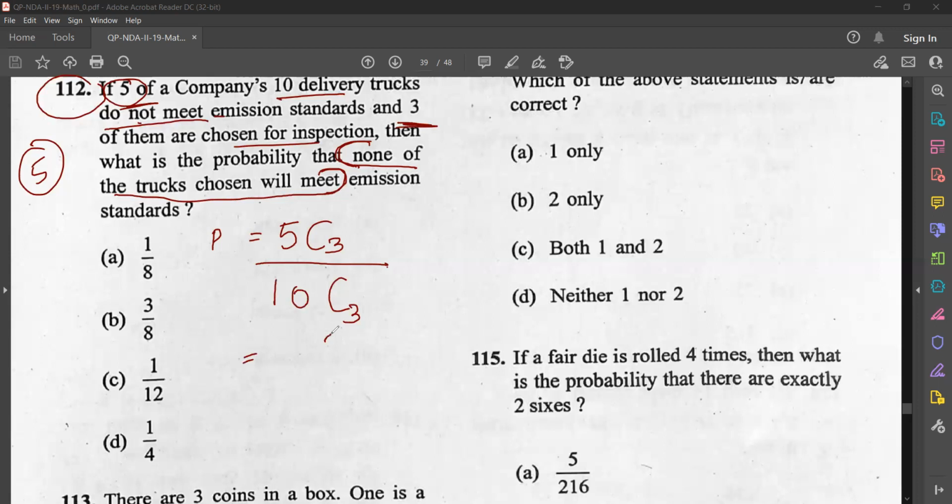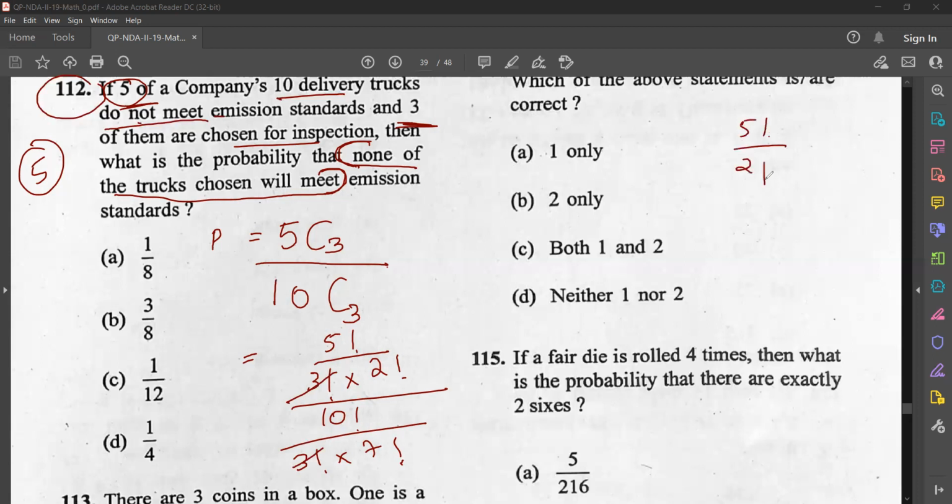Okay, so do this. This will become 5 factorial divided by 3 factorial into 2 factorial, divided by 10 factorial divided by 3 factorial into 7 factorial. So the 3 factorial and 3 factorial are gone. So that is 5 factorial by 2 factorial, into 7 factorial by 10 factorial. Just perform this. Here you will get 10 into 9 into 8, and here you will get 5 into 4 into 3.